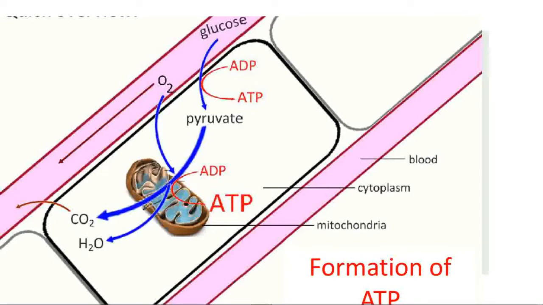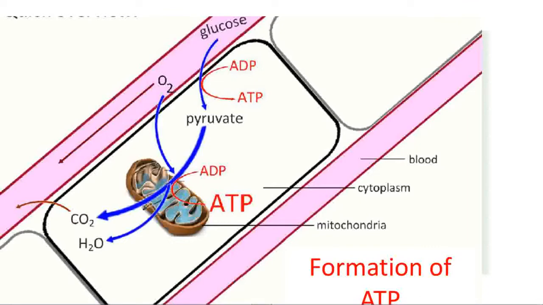Here I am showing you a picture in which cells are surrounded by blood capillaries or blood vessels. That rounded rectangular structure is a cell, in which a big foot-like structure is the mitochondria. Glucose is entering the cell, in the cytoplasm. Oxygen is also entering the cytoplasm by the diffusion process.